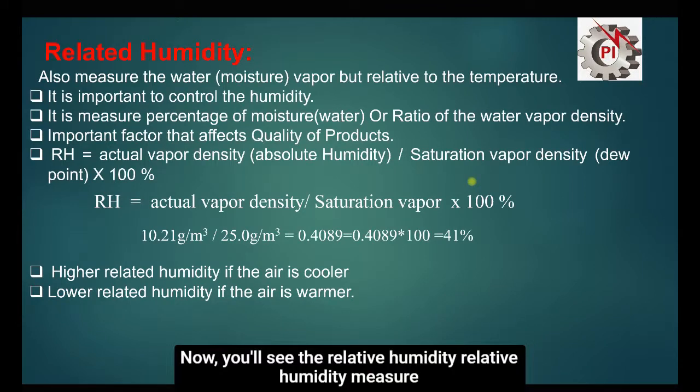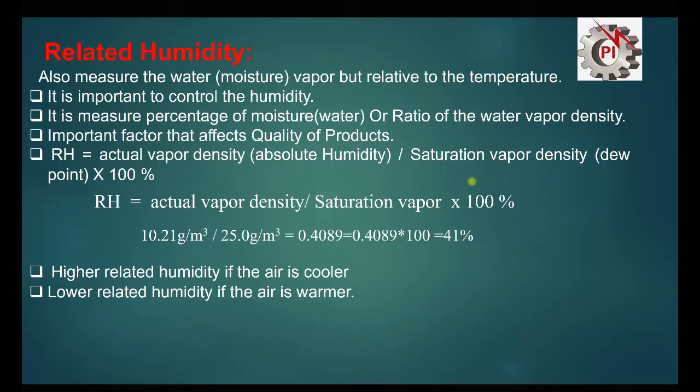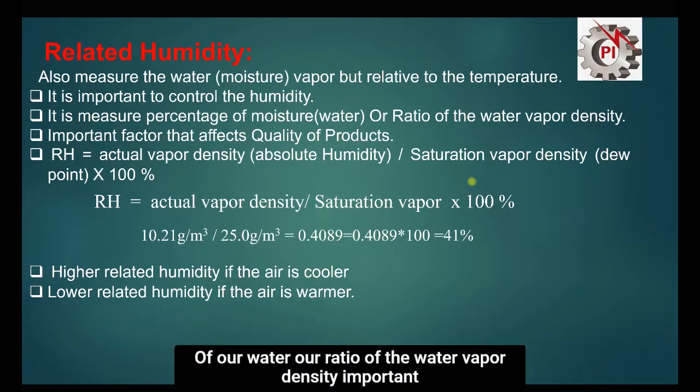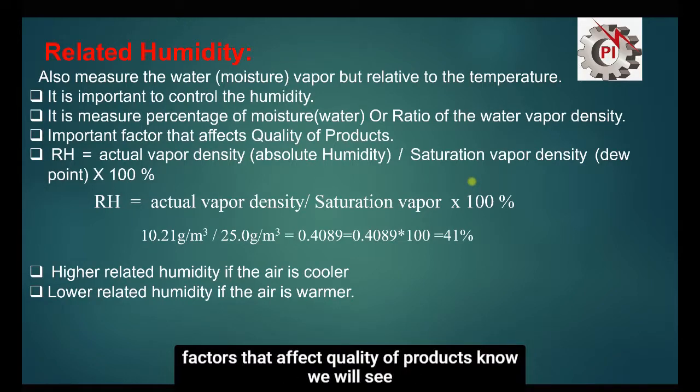Relative humidity measures the water moisture vapor but relative to the temperature. It is important to control the humidity. It measures the percentage of moisture water, or the ratio of the water vapor density. It is an important factor that affects the quality of products. Now we will see an example also. First we will see what relative humidity is.